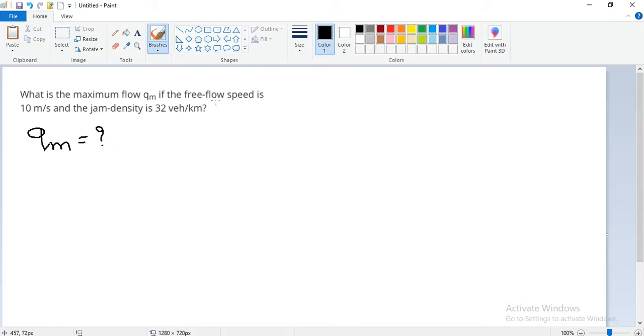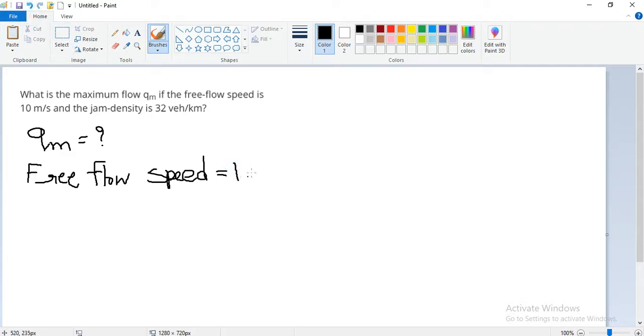If the free flow speed is 10 meter per second, what is Qm? What is free flow speed? Free flow speed is given. It is 10 meter per second.